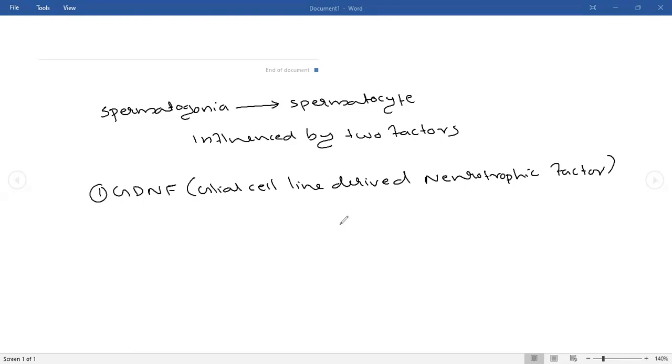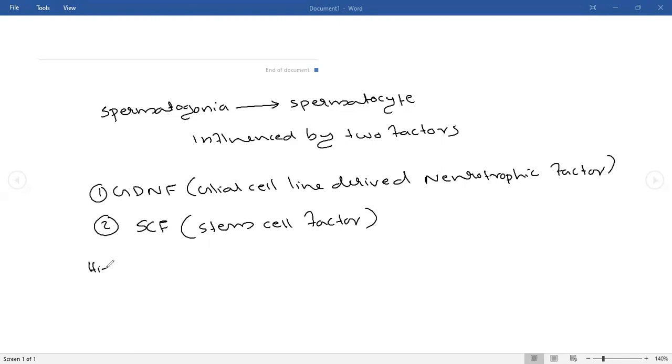Glial cell line derived neurotrophic factor, that is the first one. The second one is SCF, that is stem cell factor. So stem cell factor and glial cell line derived neurotrophic factor are required for the development of spermatogonia into spermatocyte.